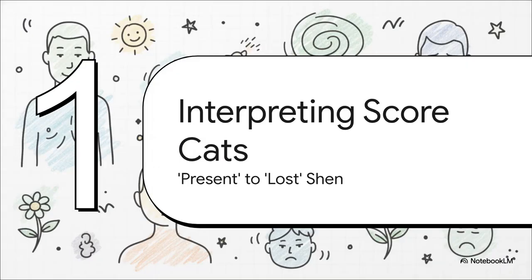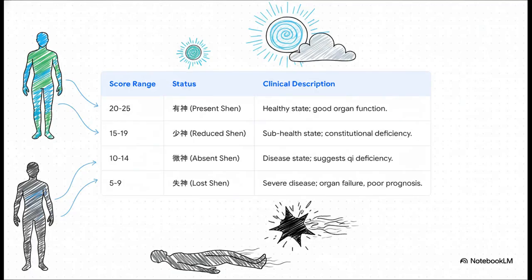Section 3, interpreting the score categories. We'll now review how the composite score is interpreted, stratifying patients into 4 distinct clinical categories, from present Shen down to lost Shen. The score interpretation is as follows.